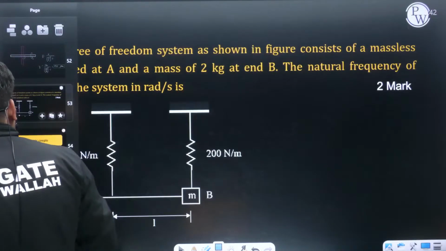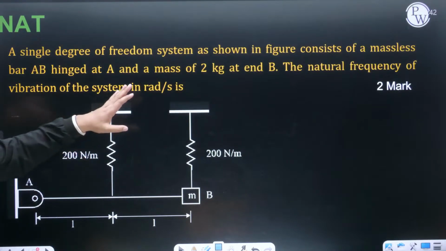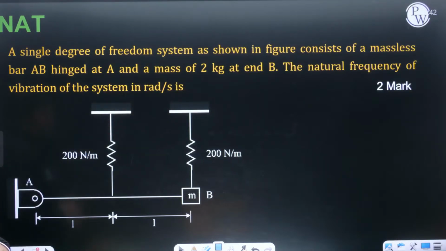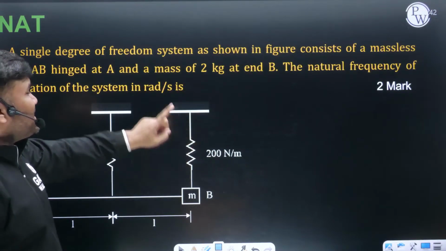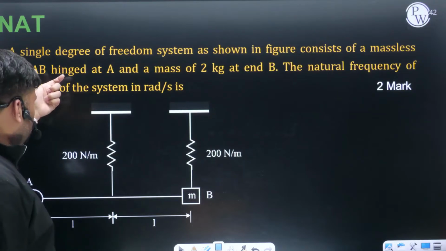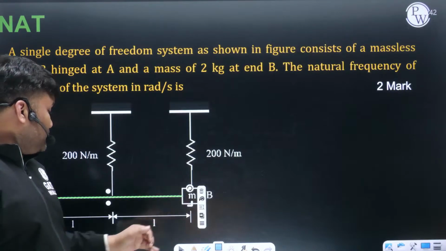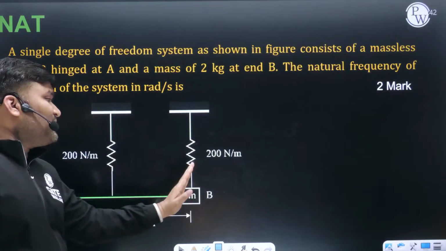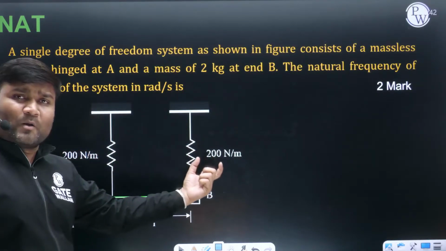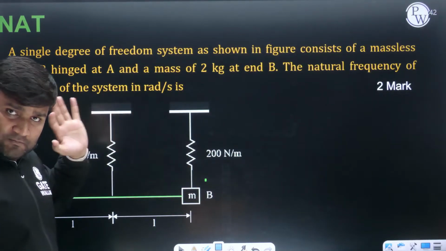So this is how they can ask questions on vibration. Vibration में one more question I have for you. These kind of questions can be solved how? A single degree of freedom system is shown in the figure. It consists of a massless bar, point A to B. This distance is given, L distance. Midpoint पे one spring is there, end पे one spring is there, 200 Newton per meter, 200 Newton per meter. Two springs are there which are supporting your rod and mass.